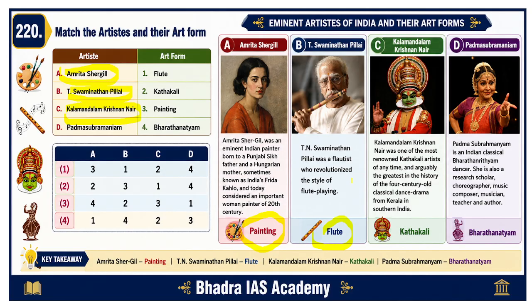So now if you look at this, the correct answer therefore would be option A. So A will match with 3 and B will match with 1 and C will match with 2 and D will match with 4.